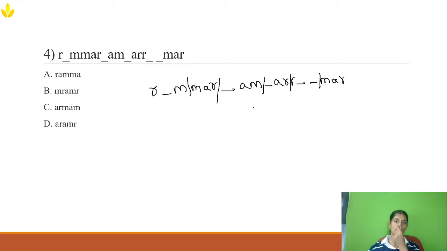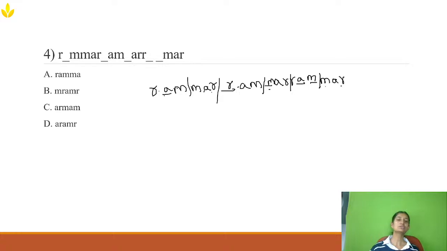Now, if you observe carefully, here it is MAR, here it is MAR. Here also we have AR. So if I put over here M, it is alternate MAR and MAR. Here it is R dash M, here it is AM. So if I put A over here, it will become RAM. Here if I put R, it will be RAM. Here already R I have, so A and M. So the pattern goes like this: RAM, MAR, RAM, MAR.